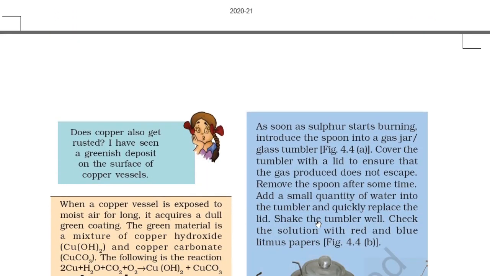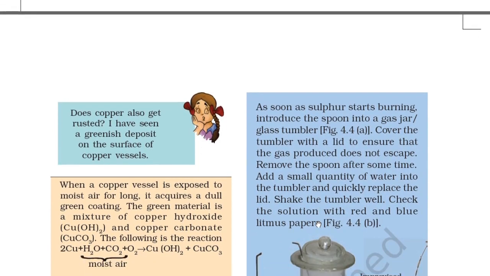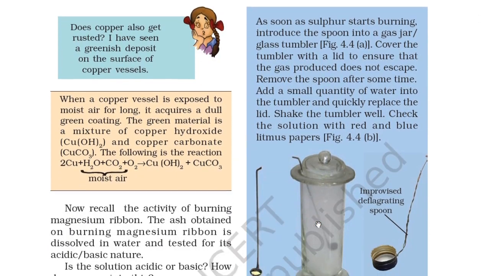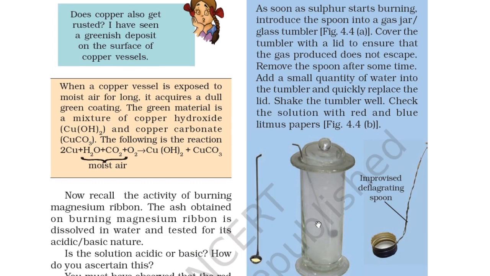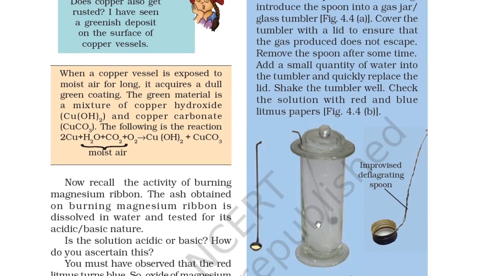Does copper also get rusted? I have seen a greenish deposit on the surface of a copper vessel. When a copper vessel is exposed to moist air for long, it acquires a dull green coating. This green material is a mixture of copper hydroxide, Cu(OH)2, and copper carbonate, CuCO3. The reaction is: 2Cu plus H2O plus CO2 plus O2 gives Cu(OH)2 plus CuCO3.